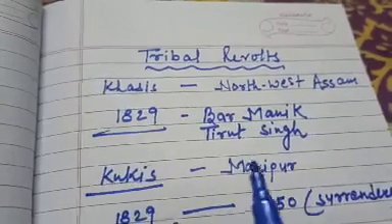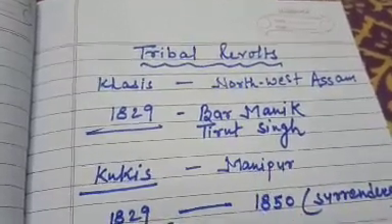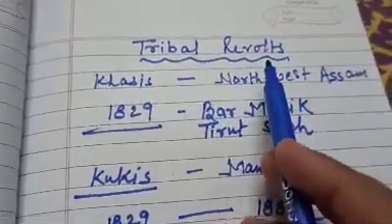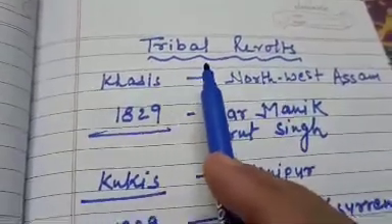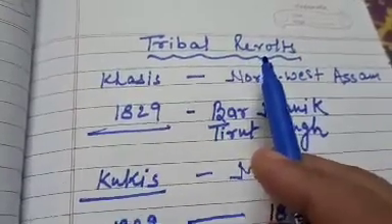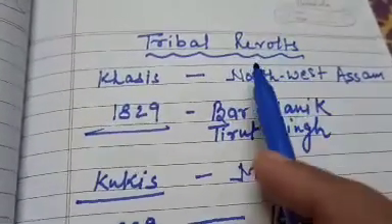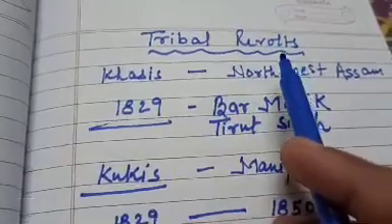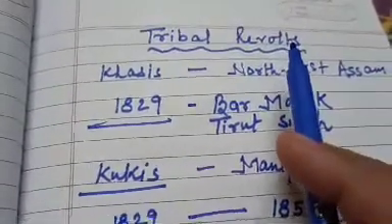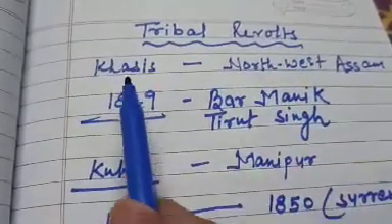When atrocities cross the limit, then it comes in the form of revolts. So tribal societies also revolted against whom? Against the colonial ruler. Who were the colonial rulers? The Britishers.